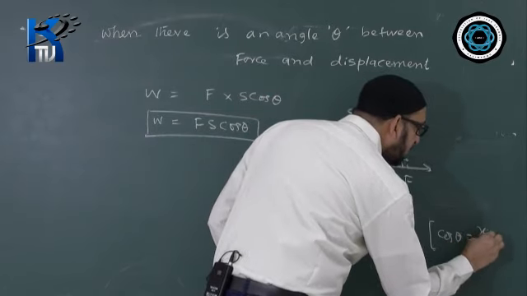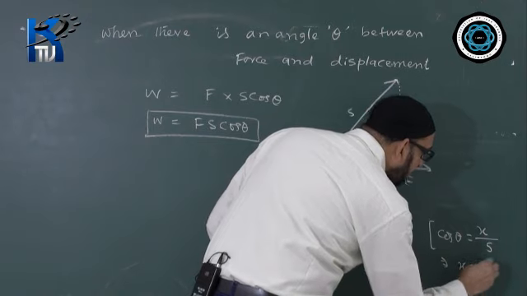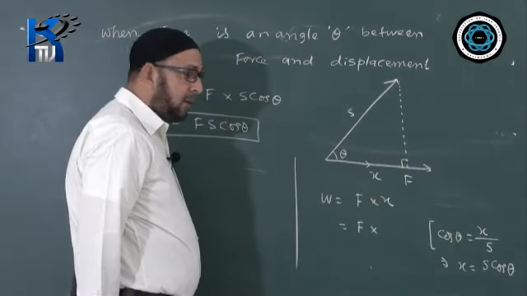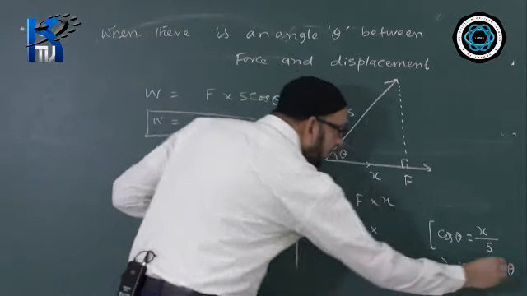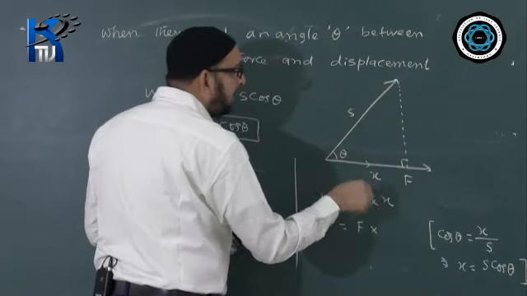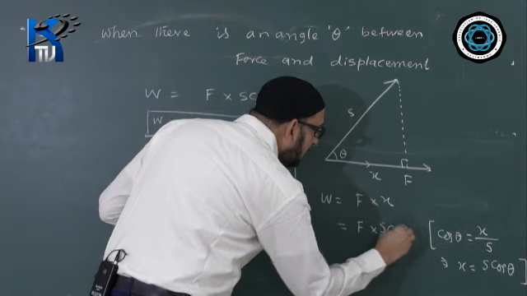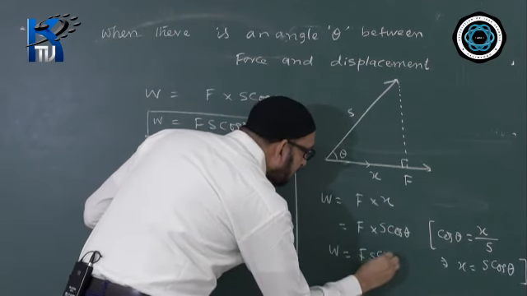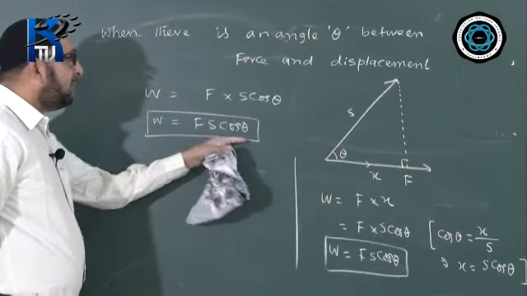The base is x and the hypotenuse is s. Therefore x is equal to s cos theta. Let us put this value of x, which we get from this diagram using trigonometry. Finally the formula becomes Fs cos theta. That's why I wrote directly W is equal to Fs cos theta.